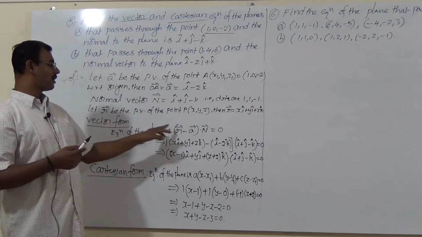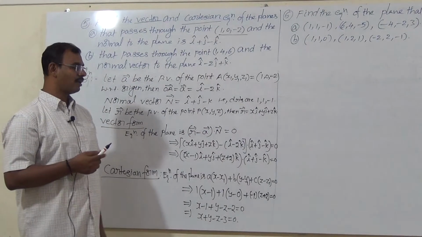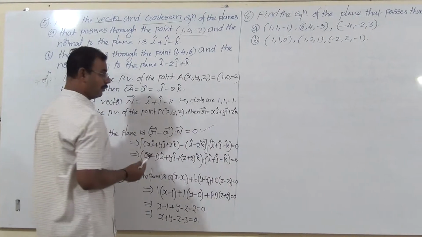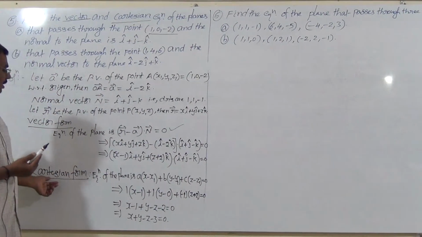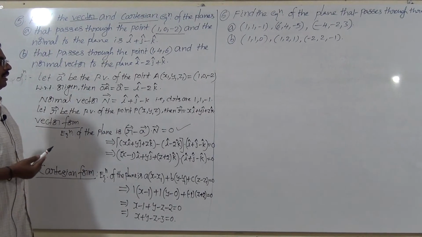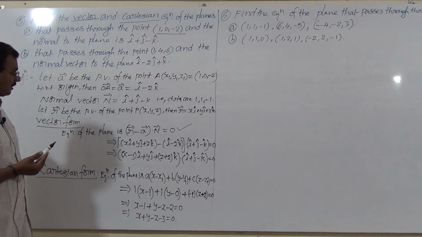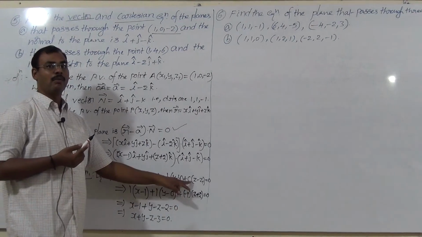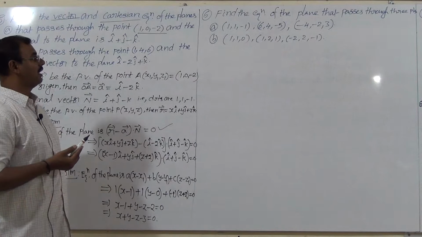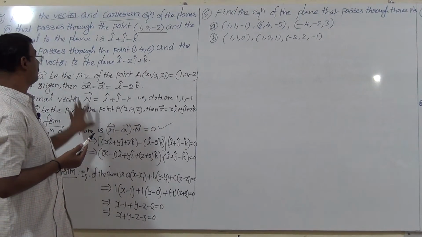Vector form: (r bar minus a bar) dot n bar equals 0. Very important formula. Cartesian form is a(x minus x1) plus b(y minus y1) plus c(z minus z1) equals 0.